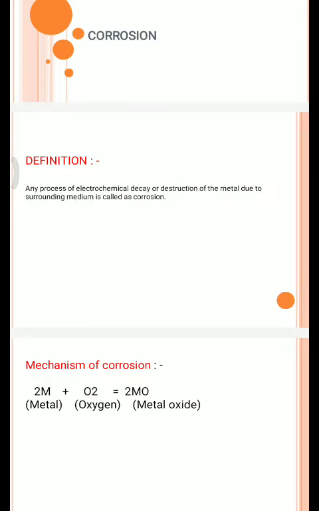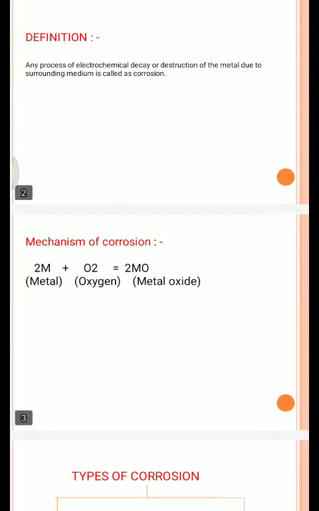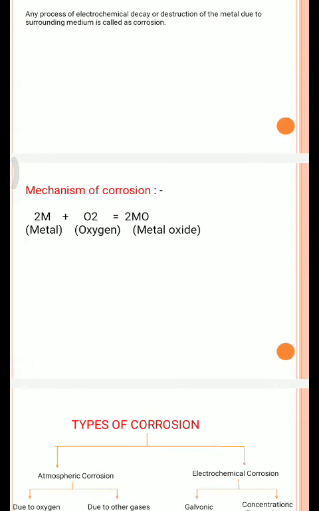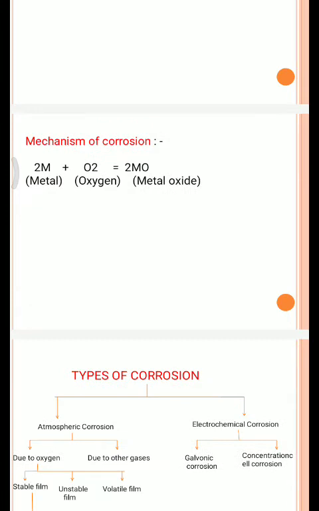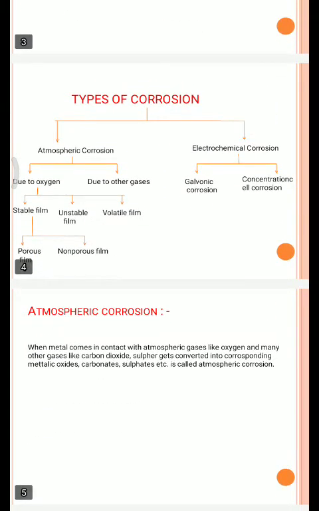The mechanism by which corrosion occurs is that the metal comes in contact with oxygen and gets converted into metal oxide, and that metal oxide is called the corrosion product. Then there are two types of corrosion. Let's see the types of corrosion. The first type is atmospheric corrosion and the second is electrochemical corrosion. So first, let's see what is meant by atmospheric corrosion.